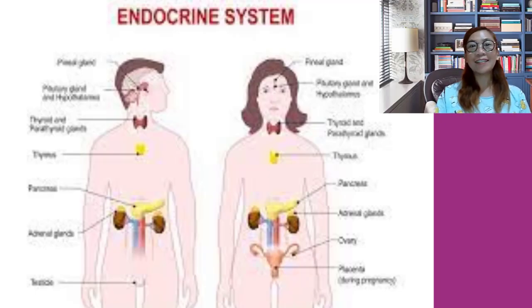The endocrine system is the collection of glands that produce hormones that regulate metabolism, growth and development, tissue function, sexual function, reproduction, sleep, and mood, among other things. The endocrine system is made up of the pituitary gland, thyroid gland, parathyroid glands, adrenal glands, pancreas, ovaries in females, and testicles in males. The word endocrine derives from the Greek word endo, meaning within, and krinis, meaning to secrete.